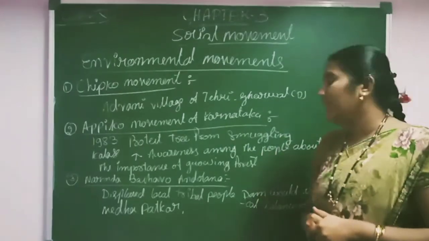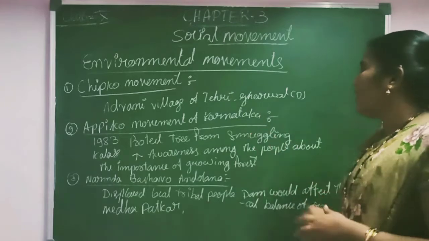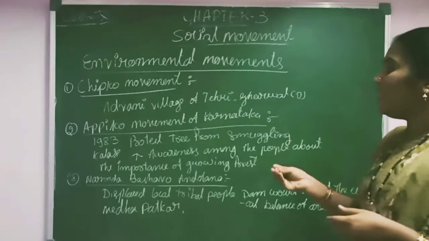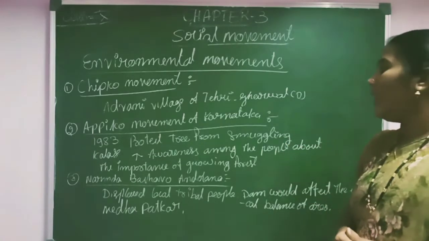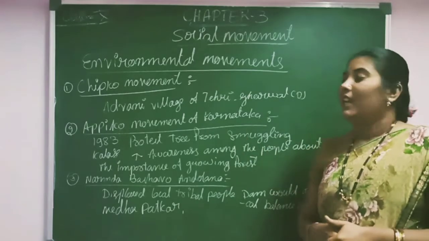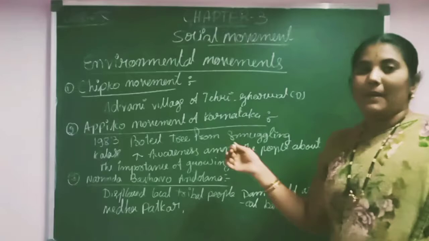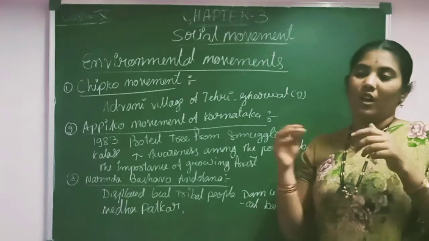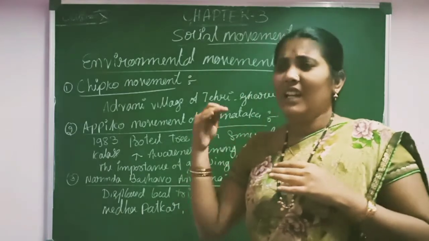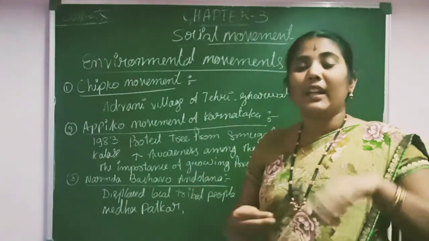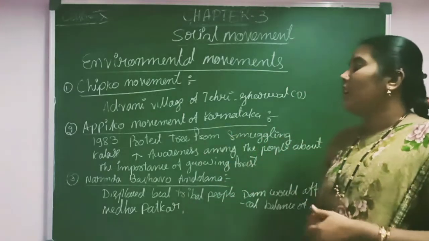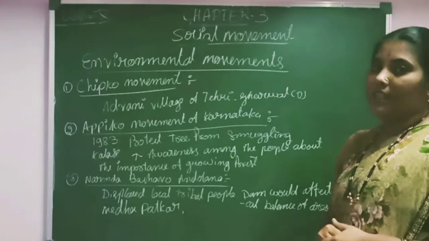In the period of 1983, they wanted to protect the trees from smuggling in the Kalase forest, and to increase awareness among the people about the importance of growing forests. That is the main intention of the Appiko movement. Understand? For that purpose the people started to hug the trees. When people came to cut the trees, they started a movement against them. Through that they wanted to save the trees. So this is one of the important environmental movements in our Karnataka.